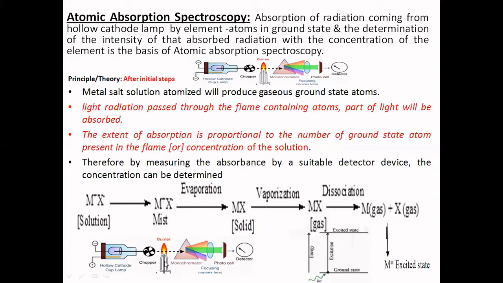It means the concentration we feed in provides the corresponding number of atoms, and the absorbance is measured by a suitable detector with the help of a device. This is how the measurement is carried out. This is the principle behind atomic absorption spectroscopy.